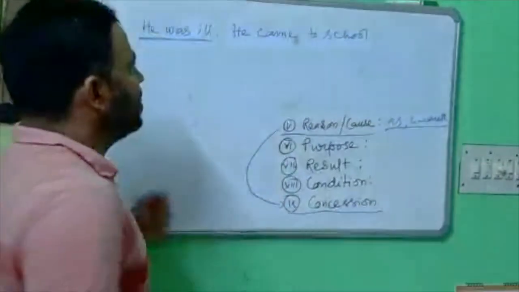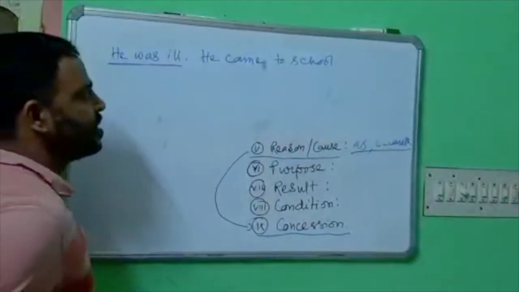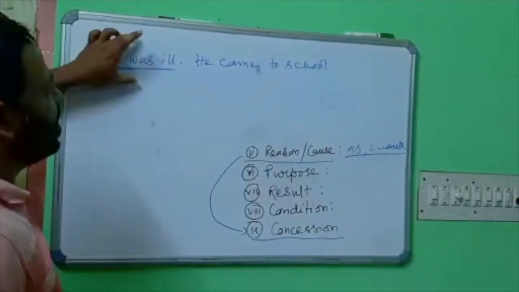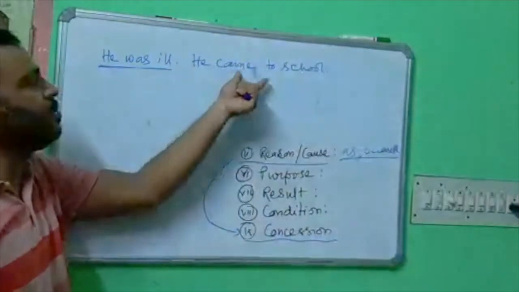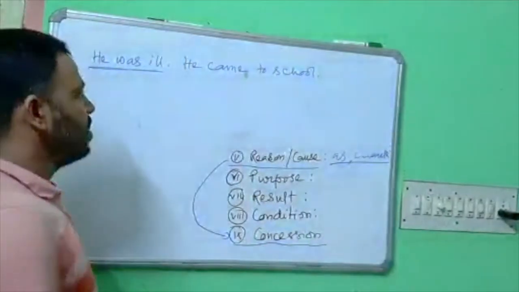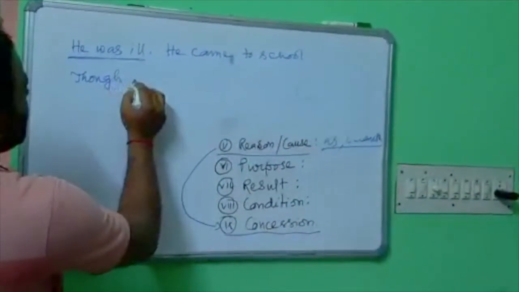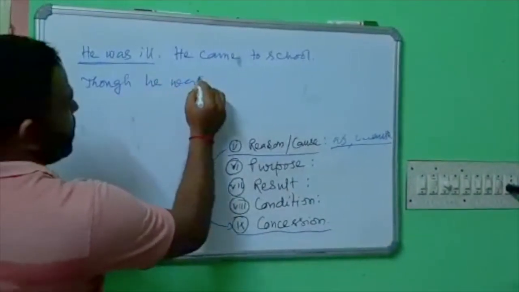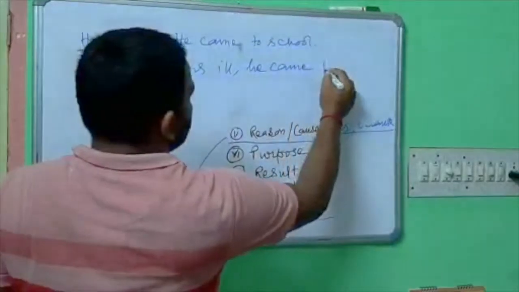But here, it is opposite to that of reason. Generally, one becomes ill and he does not come to school. But here we find that he came to school. So, the clause of concession can be used here. The linking words can be used such as: though he was ill, he came to school.